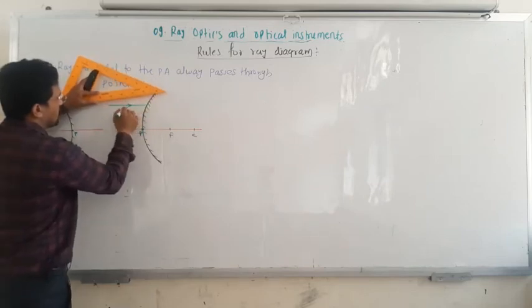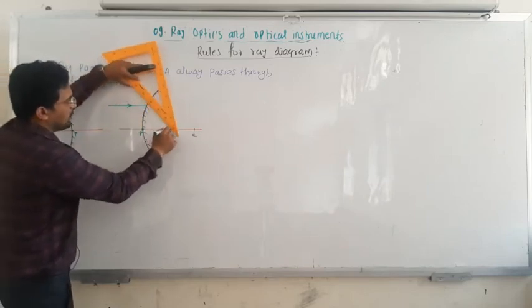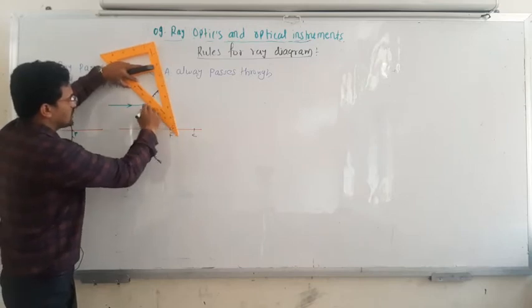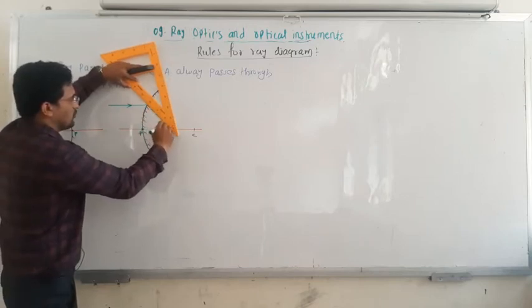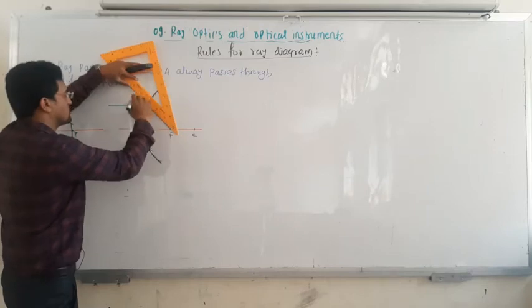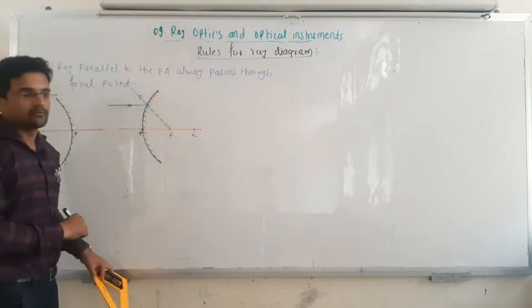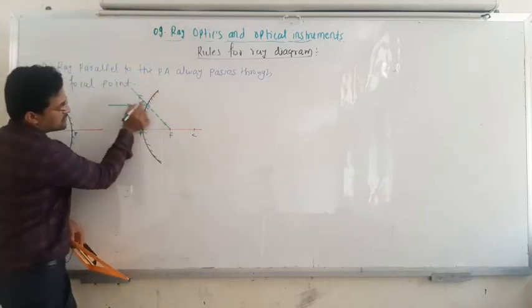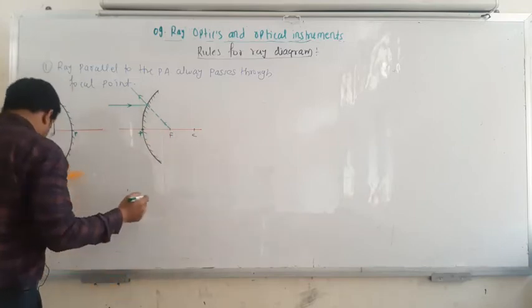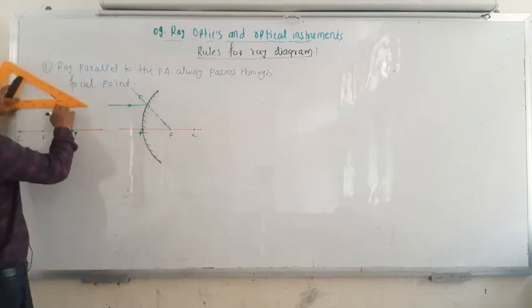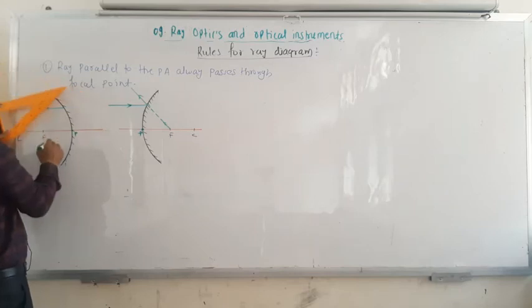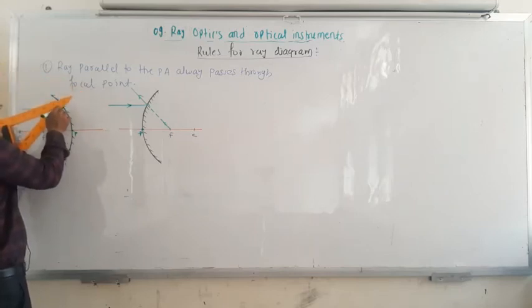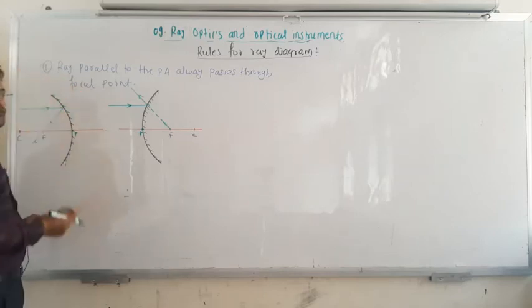If this ray is parallel to the principal axis, it always appears to pass, because actually it will not pass because the convex mirror diverges the ray. So this ray will move this side, but it appears to pass from this focal point. And here if any ray is incident on this concave mirror, it actually passes through the focal point here.